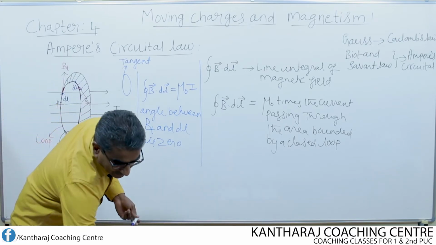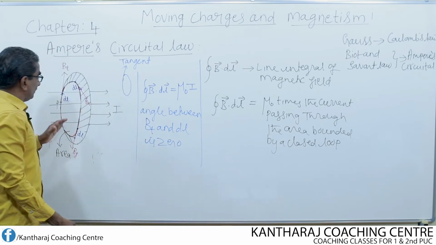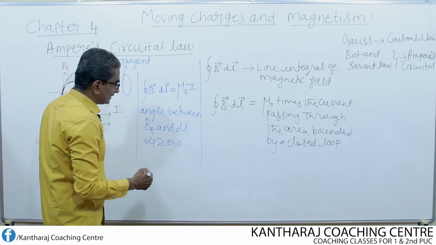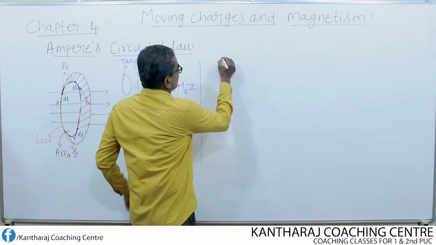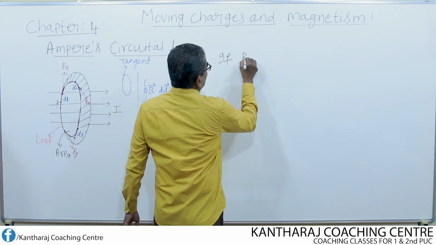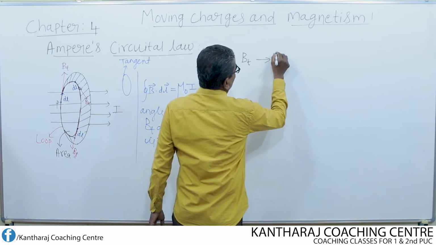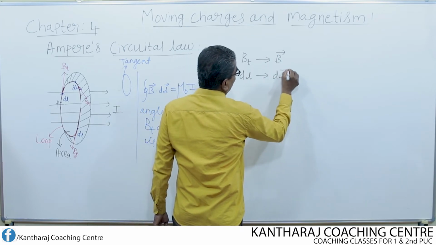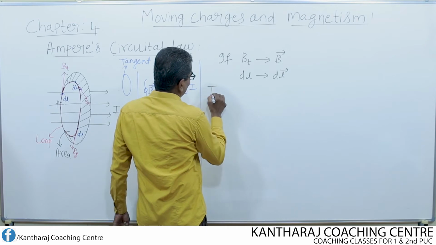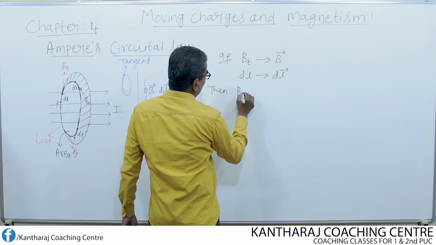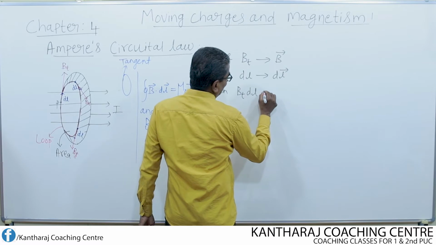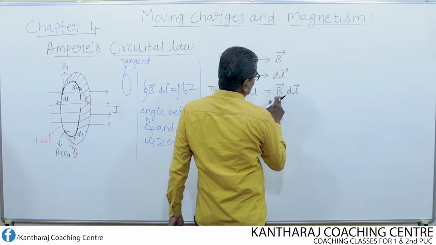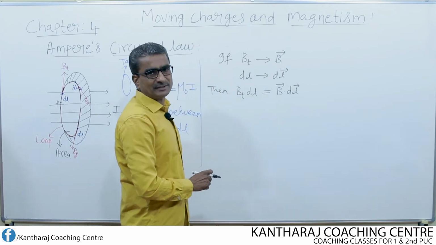So if I consider the total of Bt as well as dl, let us write like this now. If Bt is the tangential component of the magnetic field B, and if dl is the length of the line element vector dl, then I can write Bt into dl as B dot dl. That means the dot product of the magnetic field and the line element.